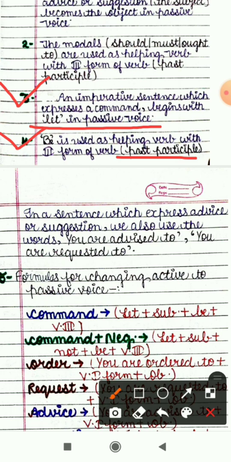In a sentence which expresses advice or suggestion, we can also use the words you are advised to, you are requested to. If it expresses advice, it will be you are advised to. If it is a request, it will be you are requested to. Now let's have a look at the formulas for changing active to passive voice.